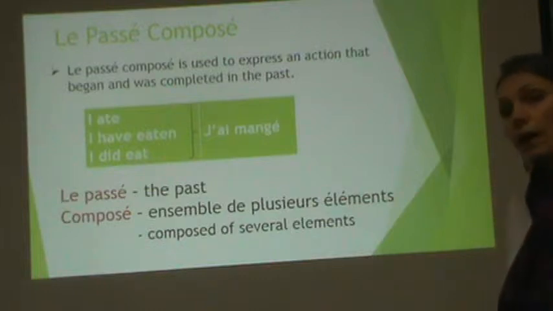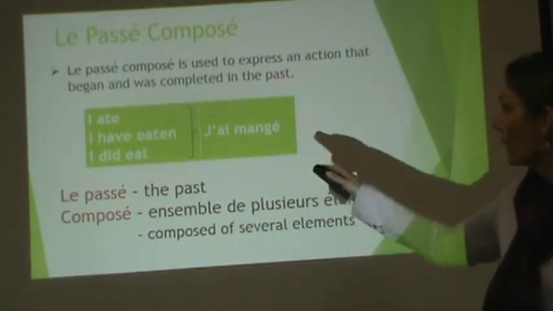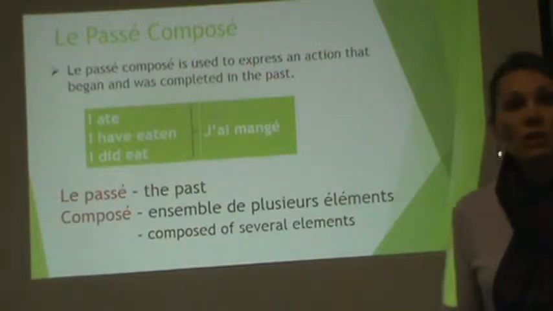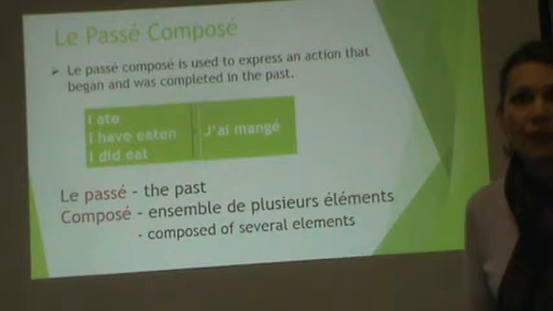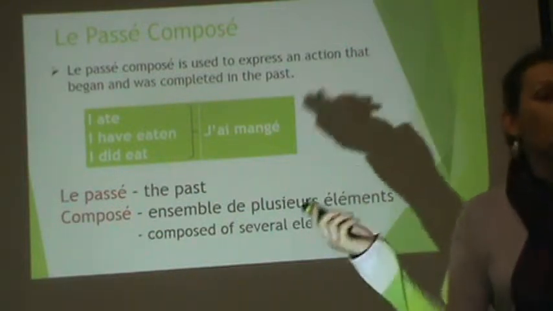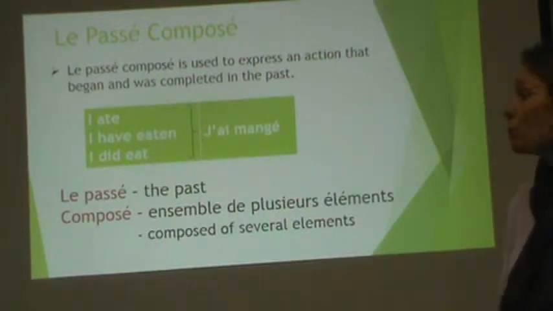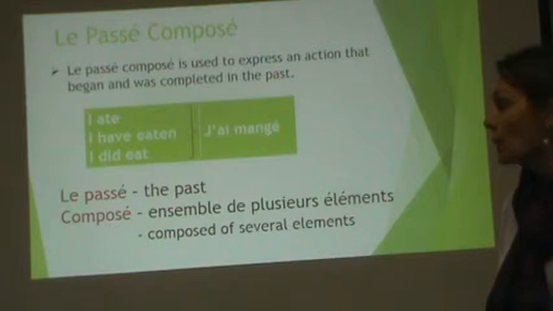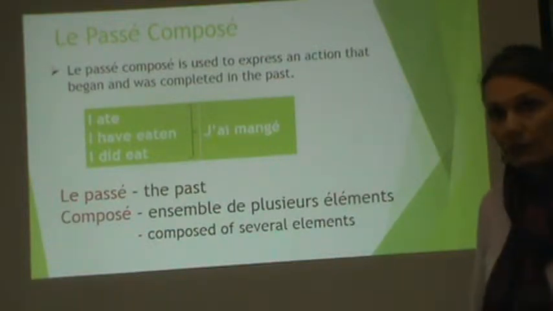In French, we only have one structure, and it's always going to be the same. We have j'ai mangé. Let's look at the passé composé. There's two parts in passé composé. The passé, past tense. Composé means ensemble de plusieurs éléments, which means it's composed of several elements.